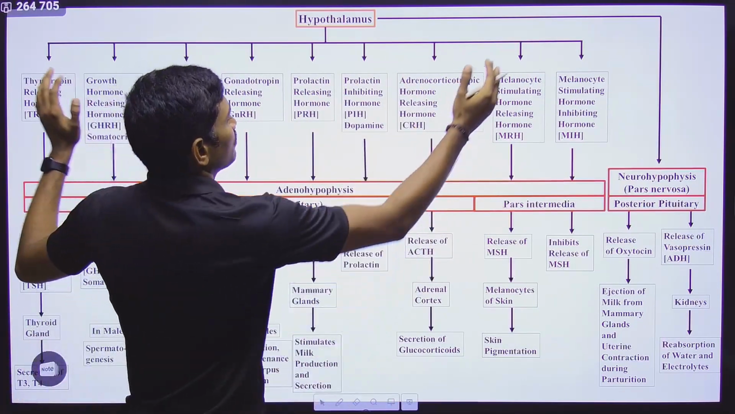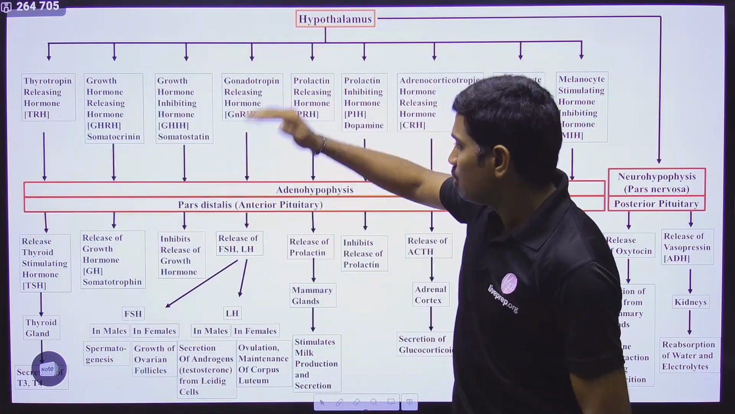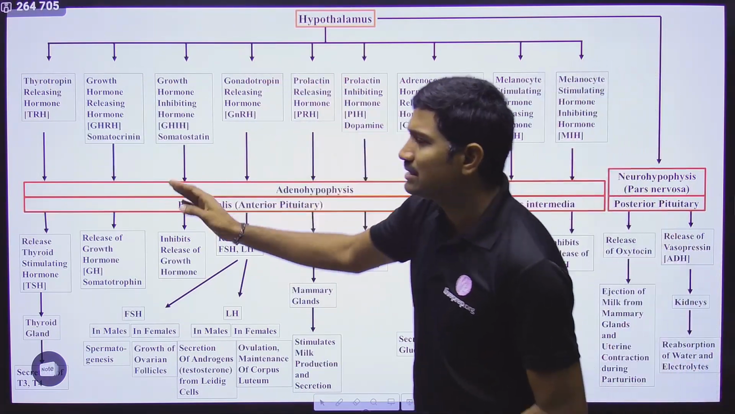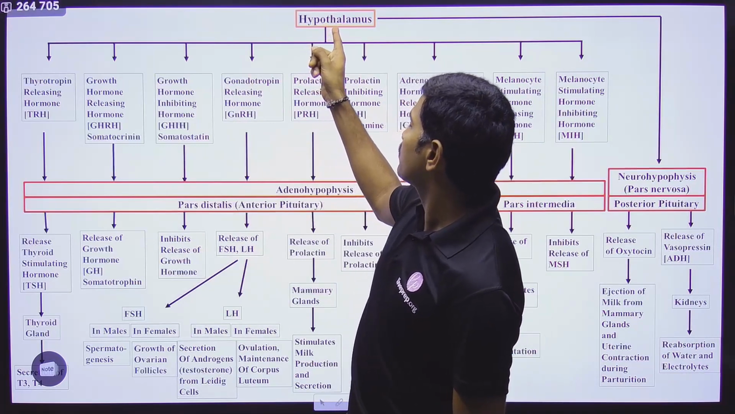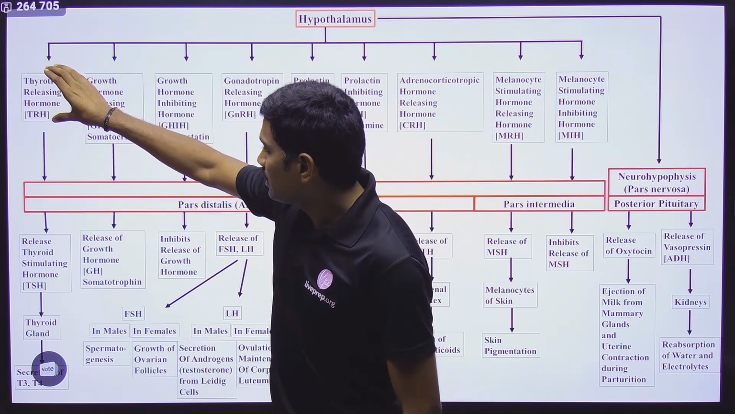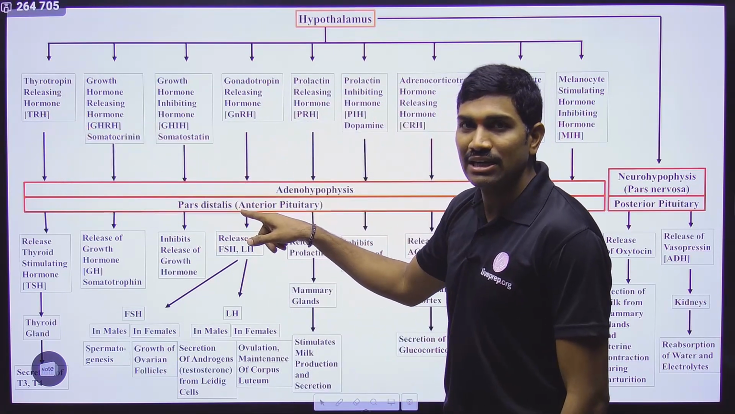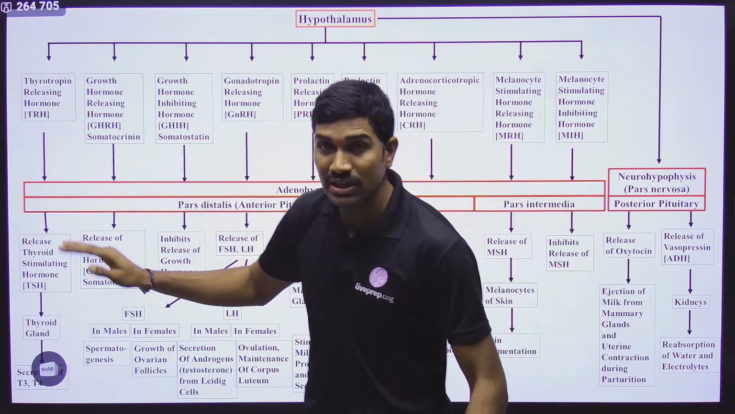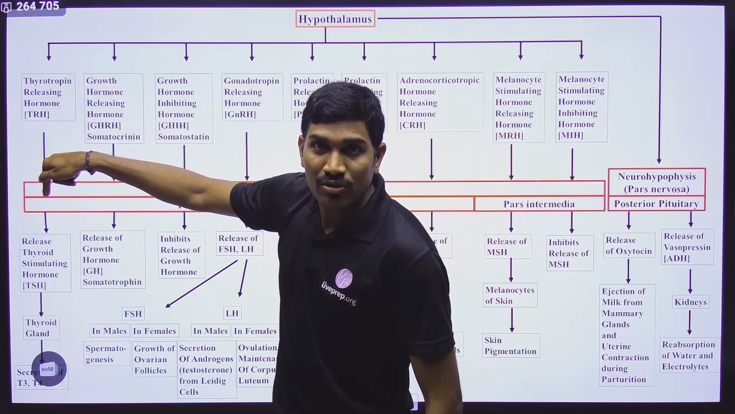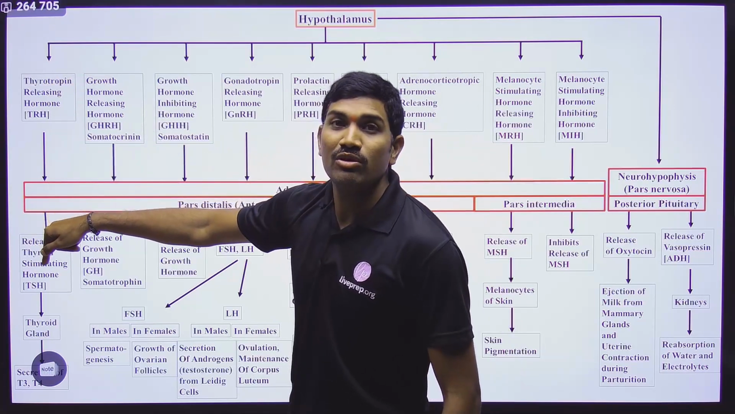First we are talking about the first part: the releasing and inhibitory hormones released from the hypothalamus, which act on the anterior pituitary and pars intermedia. So what are these? Directly I am going with the information, observe carefully. From the hypothalamus, thyrotropin releasing hormone is released, and it comes through portal circulation and acts on the adenohypophysis, specifically the anterior pituitary. When it acts on it, thyroid stimulating hormone is released from the anterior pituitary.